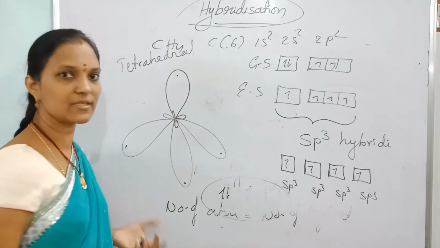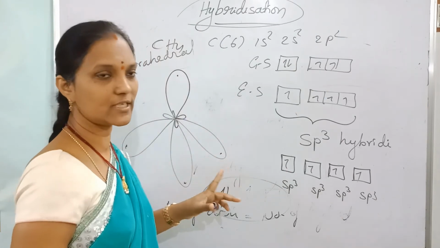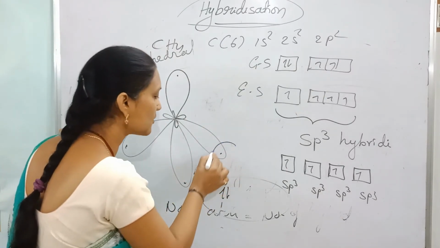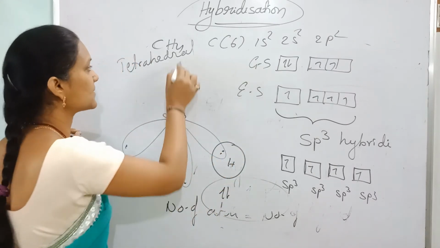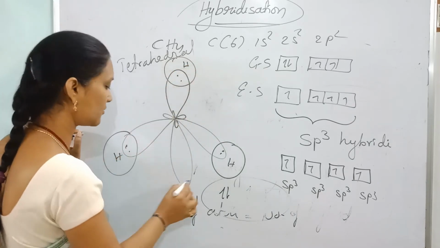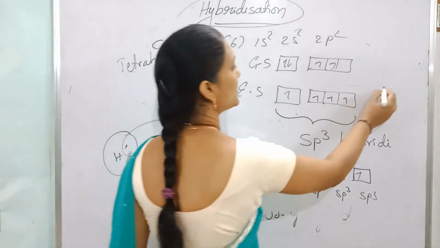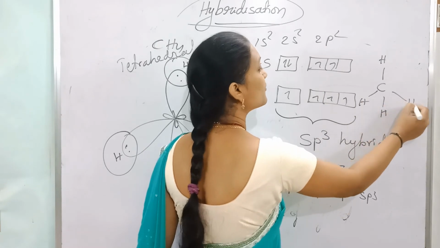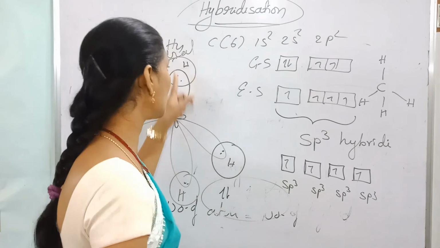Unpaired electrons mean instability, so for stability carbon bonds with 4 hydrogens. Hydrogen has an unpaired electron in its s orbital, so each hybrid orbital overlaps with the s orbital of hydrogen and sharing takes place. Now the carbon is bonded with 4 hydrogens. 4 sigma bonds are formed because hybrid orbitals always form sigma bonds, with overlapping along the axis.